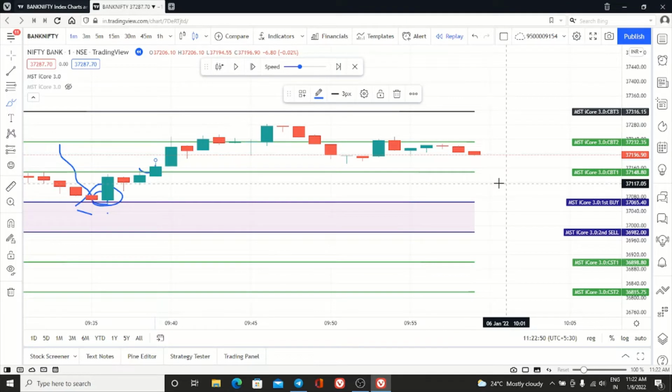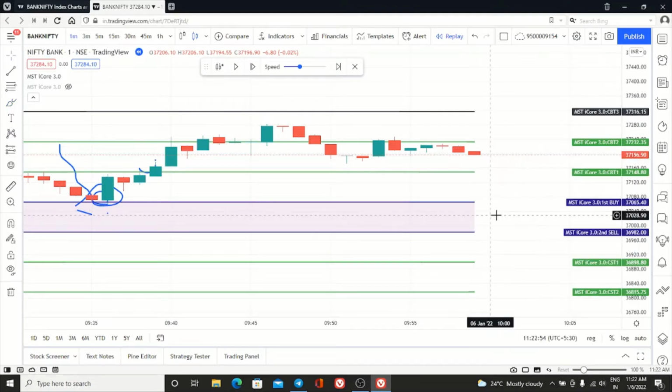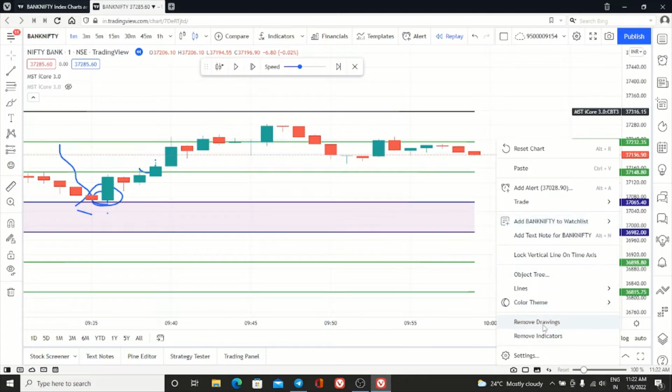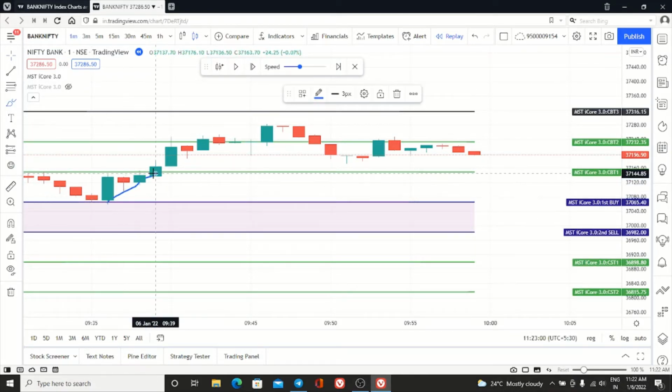So this is our strategy. It is very simple. Suppose the target is not hit, what do we have to do? If SL is hit here, this will be your SL point. Here we have to take the double lot for the target of this one. That's all, very simple. We will try first buy, and if SL hits here we will go for second sell.